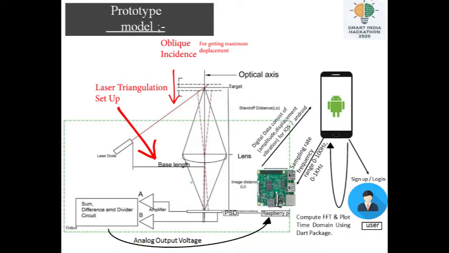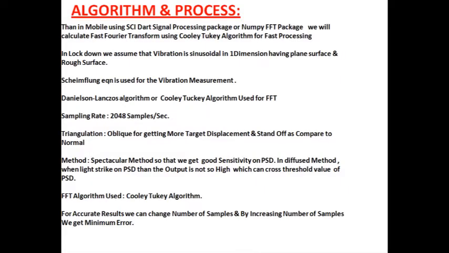The addition and subtraction output is divided by the divider IC and the output of the divider IC goes to the Raspberry Pi, which will calculate the FFT using NumPy of Python. We are developing an app in Flutter. The sampling frequency is decided by the user. The number of samples and maximum frequency range are given by the user through our app via Bluetooth communication. On the app, we will receive the FFT dominant frequency. The equation used for the vibration is the Scheimpflug equation and the algorithm used for FFT is the Danielson-Lanczos or Cooley-Tukey algorithm.